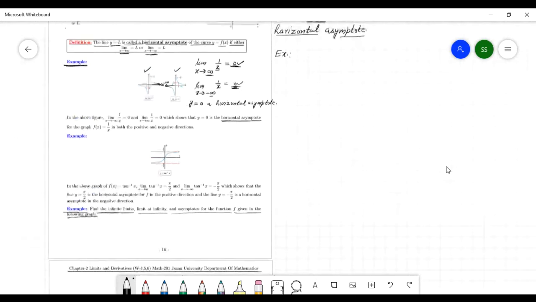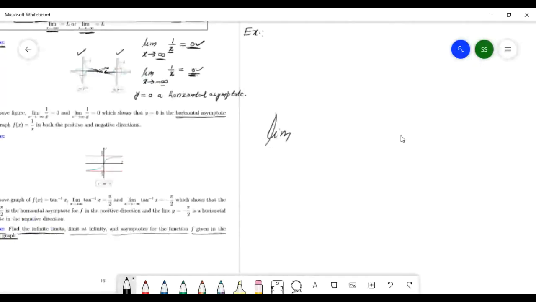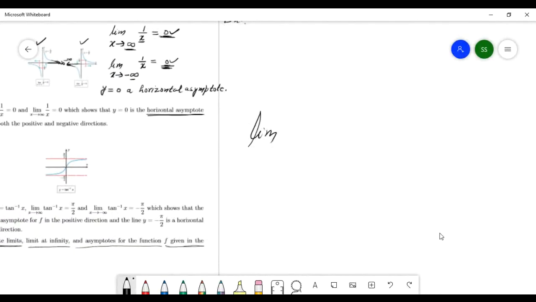See this, if the limit as x goes to a of this function f(x) goes to infinity, plus or minus infinity, no problem, then this number x equal to a is called a vertical asymptote.